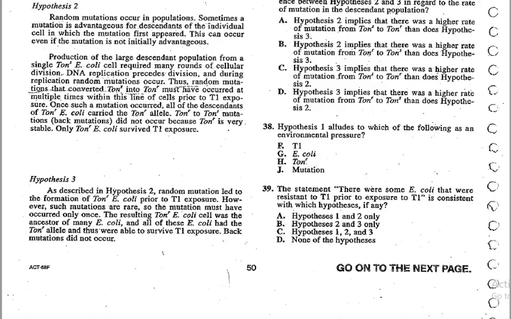So now if we look at the options that are present, we eliminate A, C and D, and only B is selected because the option consists of hypothesis 2 and 3 only.